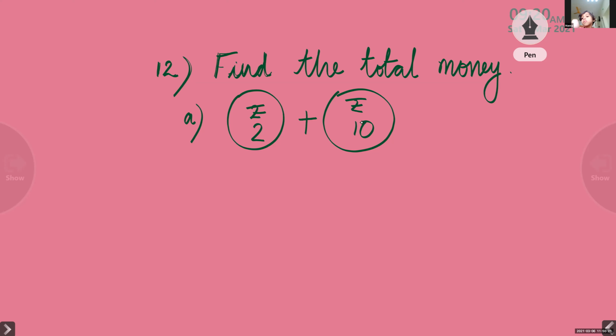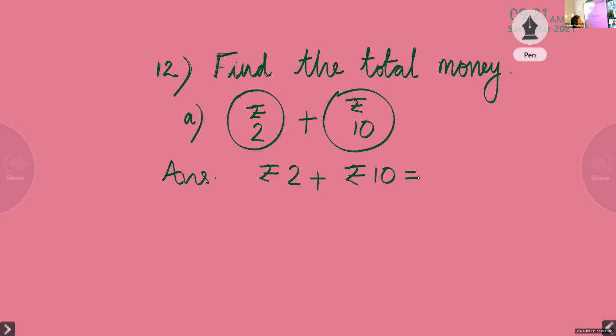12. Very good. That means rupees 2 plus rupees 10. Now let us write the answer. This is a coin of rupees 2, plus a coin of rupees 10. Here the numbers are 2 and 10. We can keep the bigger number in the mind and the smaller number in the fingers. So 10 in the mind, 2 in the fingers.